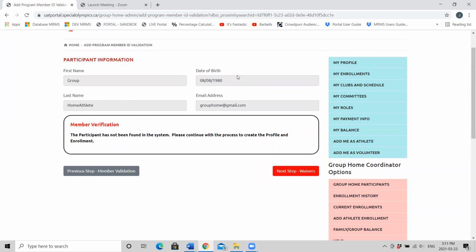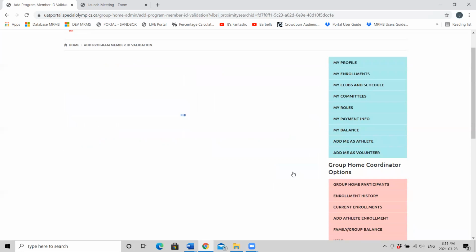If this athlete had been found in the system, you would have received a note that said member verification, the participant has been found in the system. However, this athlete has not been in our database before. We'll click the red button, next step, waivers.